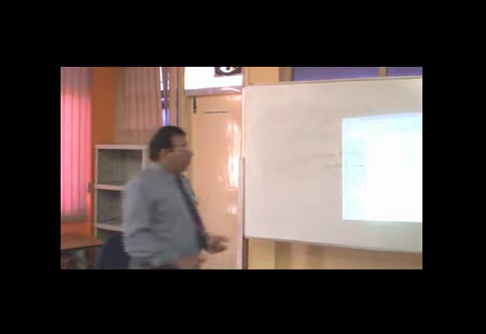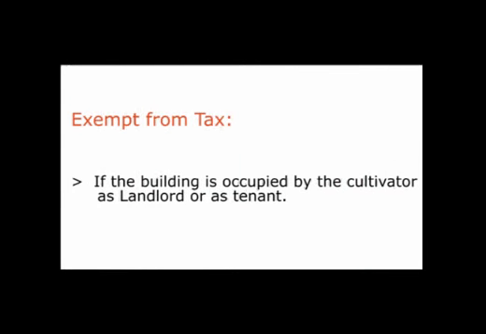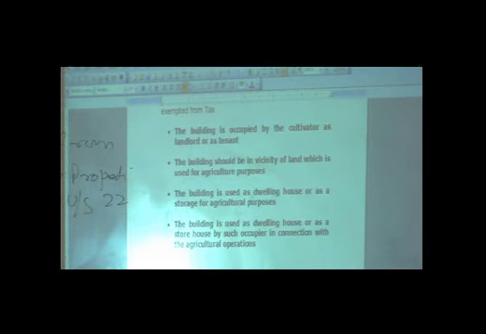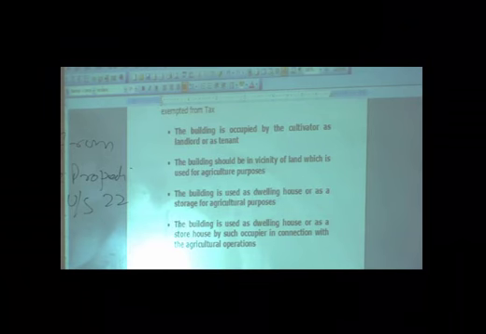What are those conditions? We'll try to understand them. Number one, the building is occupied by the cultivator as landlord or as tenant. It means if the building has been occupied by a cultivator, it is not essential that the cultivator should be the owner of the land. He can be a tenant, but the main fact is that the building is occupied by him, either as a tenant or as an owner, as a landlord.